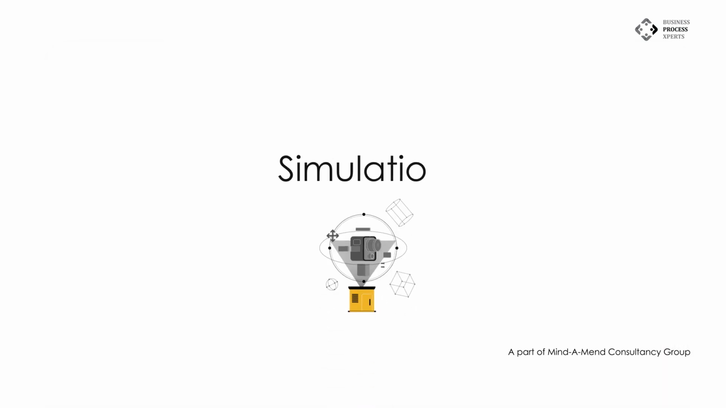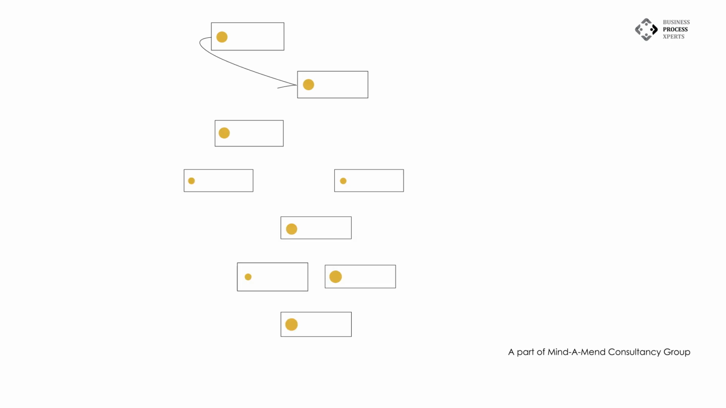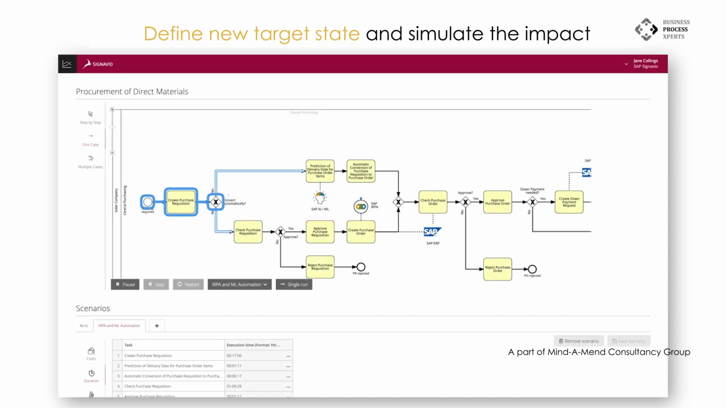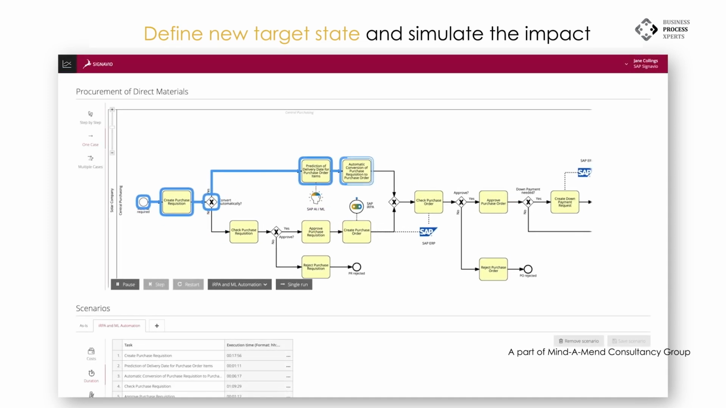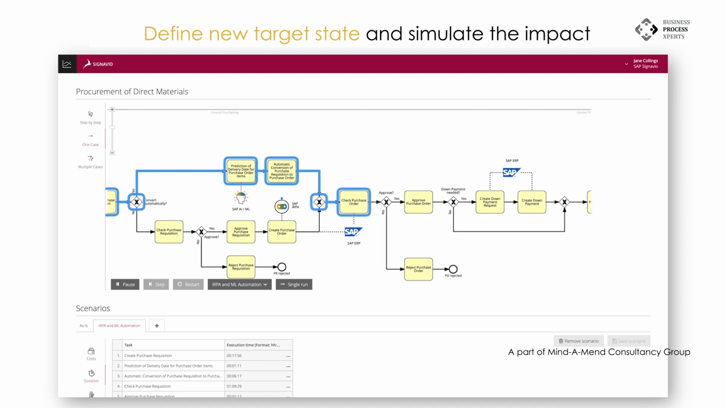Number 3, simulation. Signavio's process mining can be used to simulate different changes to your business processes. This can be done by importing event logs and then using Signavio Process Mining Simulation Engine to test different changes to the process. Then using SAP Signavio simulation capabilities, you can simulate and verify the potential improvements. Once the new process and automation has been implemented, you can monitor the performance over time.